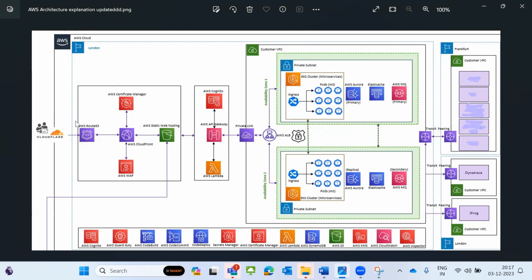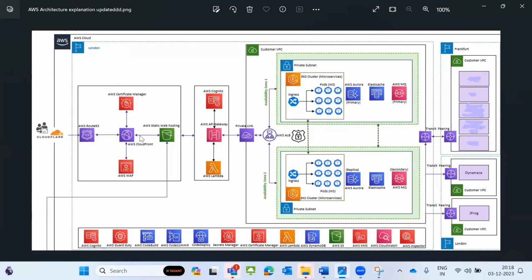So this is my AWS Route 53. It's a DNS service, where CNAME records and routing rules are managed. For the SSL certificate encryption, I have attached AWS Certificate Manager, which means all requests will come in HTTPS, on 443. I will configure this DNS in Cloudflare, and once it is configured, it will send the request to my CloudFront.